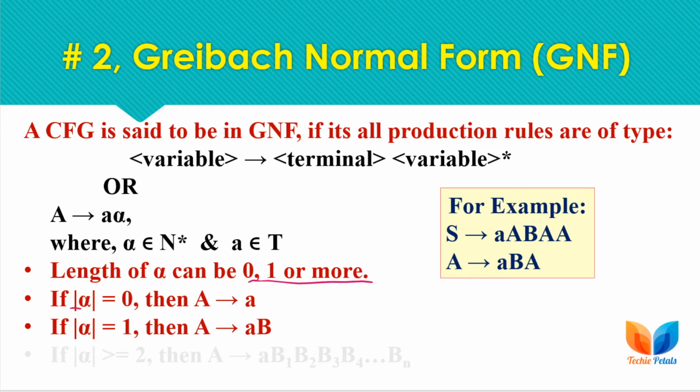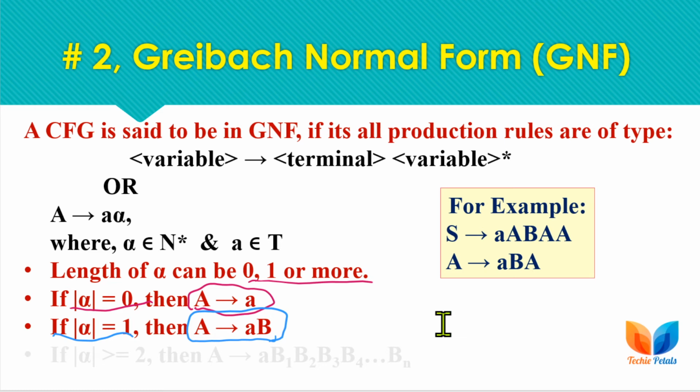If the length is 0, then no sequence of variables is in the production rule, so we derive a terminal only from the variable. If the length of alpha is 1, then we have only one non-terminal on the right hand side of the production rule after the terminal, and this rule is very much similar to the right linear regular grammar or type 3 grammar.